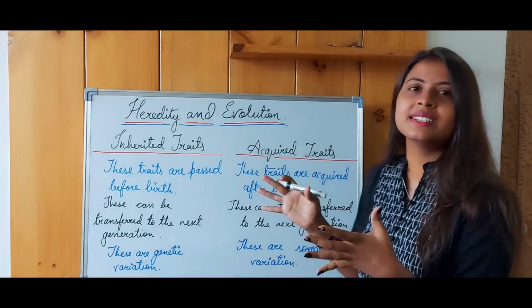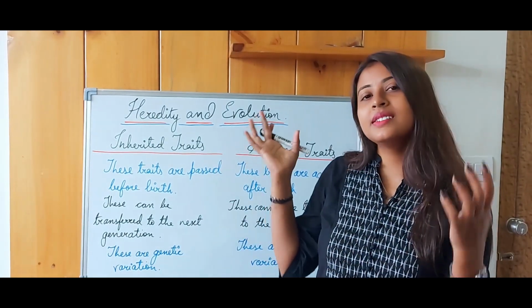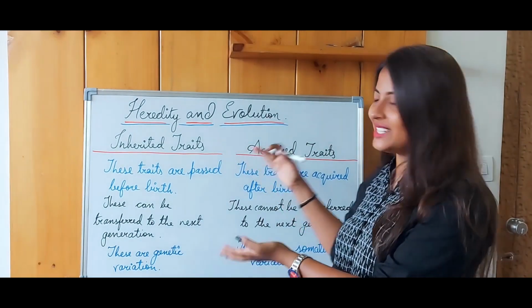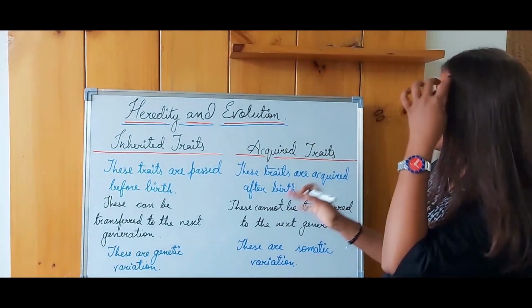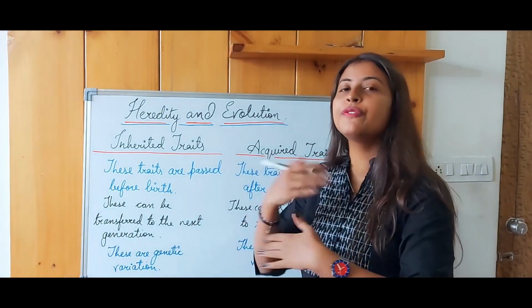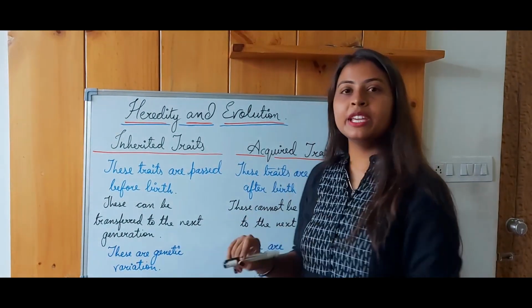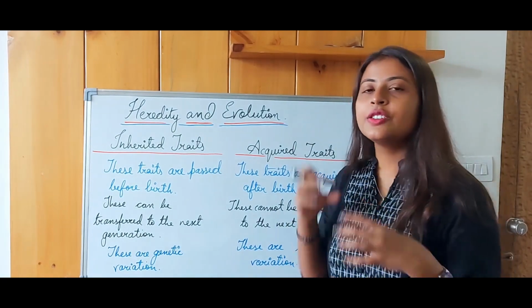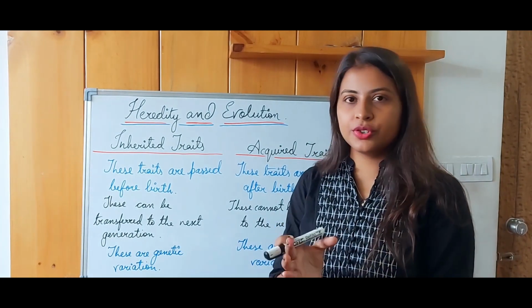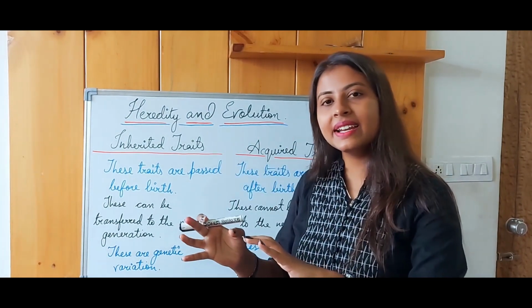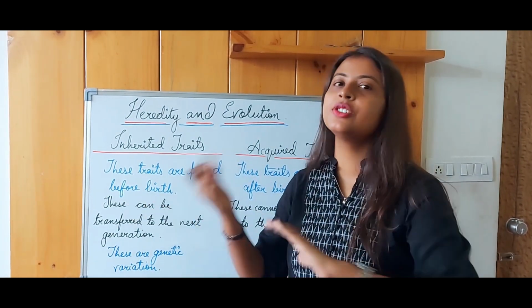So what is basically the difference between the characters being passed and not being passed is what inherited traits and acquired traits are. So what is the definition of inherited traits? The traits that are passed before the birth. Now what do we mean by before the birth? When changes are present in the genetics of a particular person, then these characters will be passed on from the parent to the offspring.